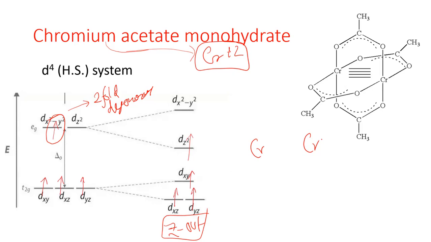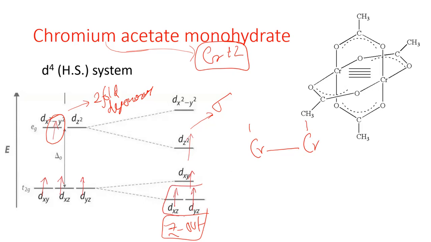Whereas in this case each chromium atom has 4 unpaired electrons over them, right? So now the dz square orbital on each chromium atom can come close to each other to give a sigma bond. So between these two chromium centers one sigma bond can be formed by the overlap of the dz square orbitals.